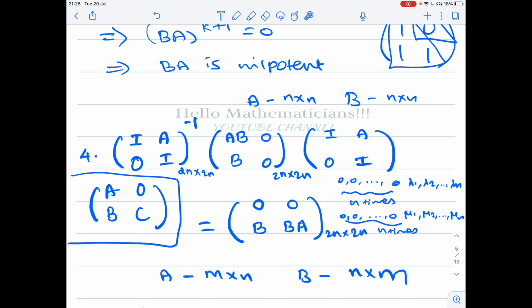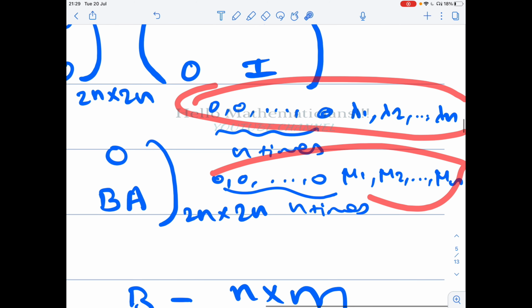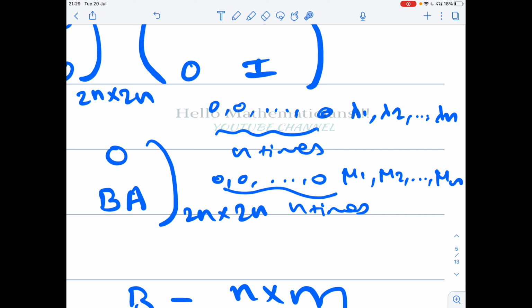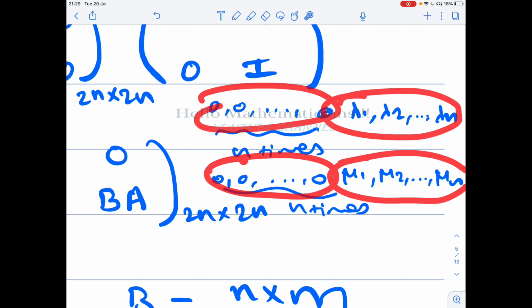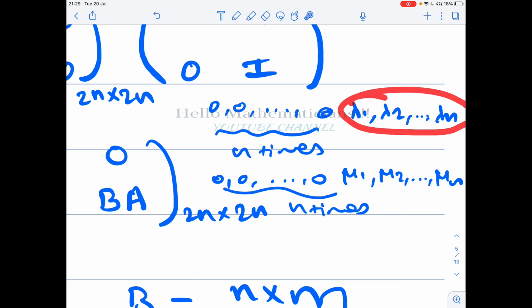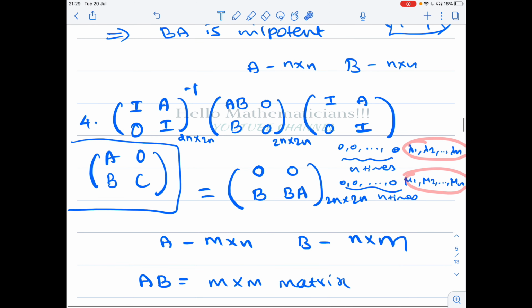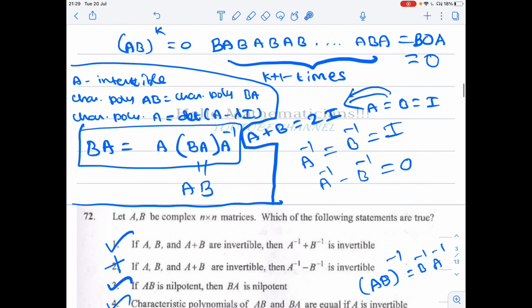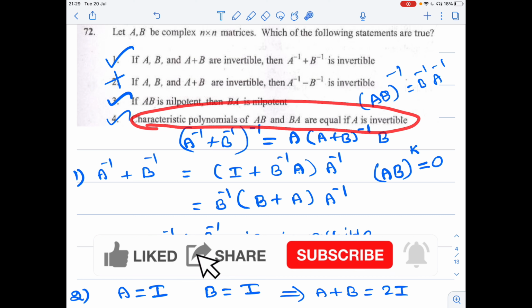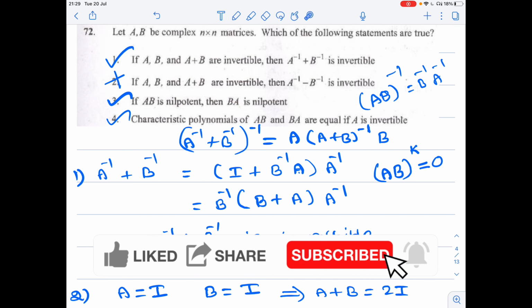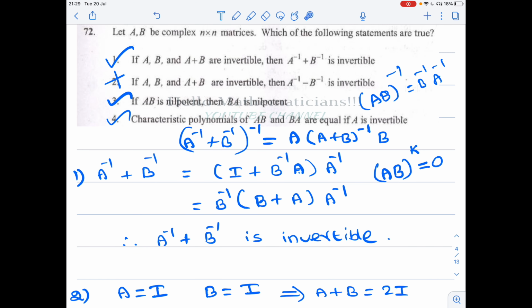That means these two sets of eigenvalues should match. Since these are all zero eigenvalues, this set of eigenvalues should match with this set of eigenvalues. Therefore eigenvalues of AB and eigenvalues of BA are equal. We just need to prove that the characteristic polynomial of AB equals the characteristic polynomial of BA. What we have proved is that the eigenvalues of AB and BA are equal. So from this we conclude that the characteristic polynomials of AB and BA are equal.